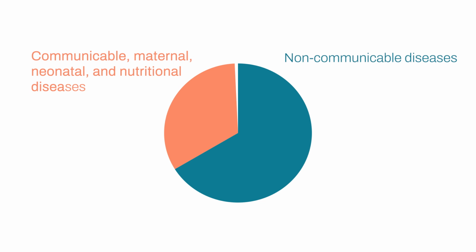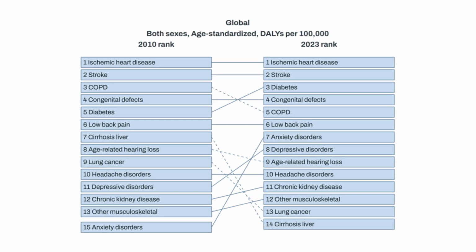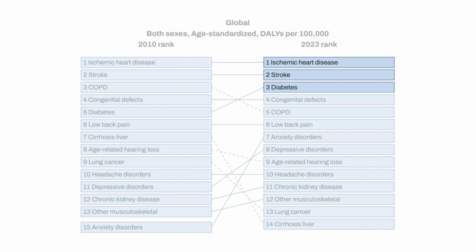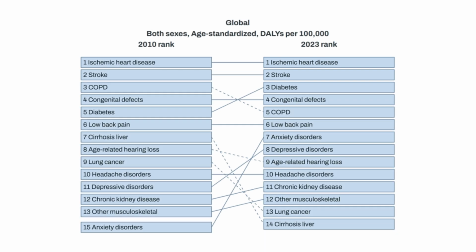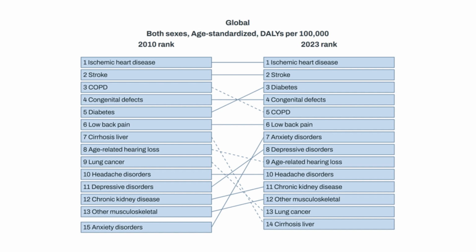Although age-standardized DALY rates for NCDs decreased slightly, the number of DALYs increased markedly between 2010 and 2023 due to growing and aging populations. As you can see in this figure, the most significant contributors among NCDs in 2023 were ischemic heart disease, stroke, and diabetes. We also saw a sharp rise in mental health disorders since 2010, with increases in anxiety disorders and depressive disorders. Diabetes rates also increased.